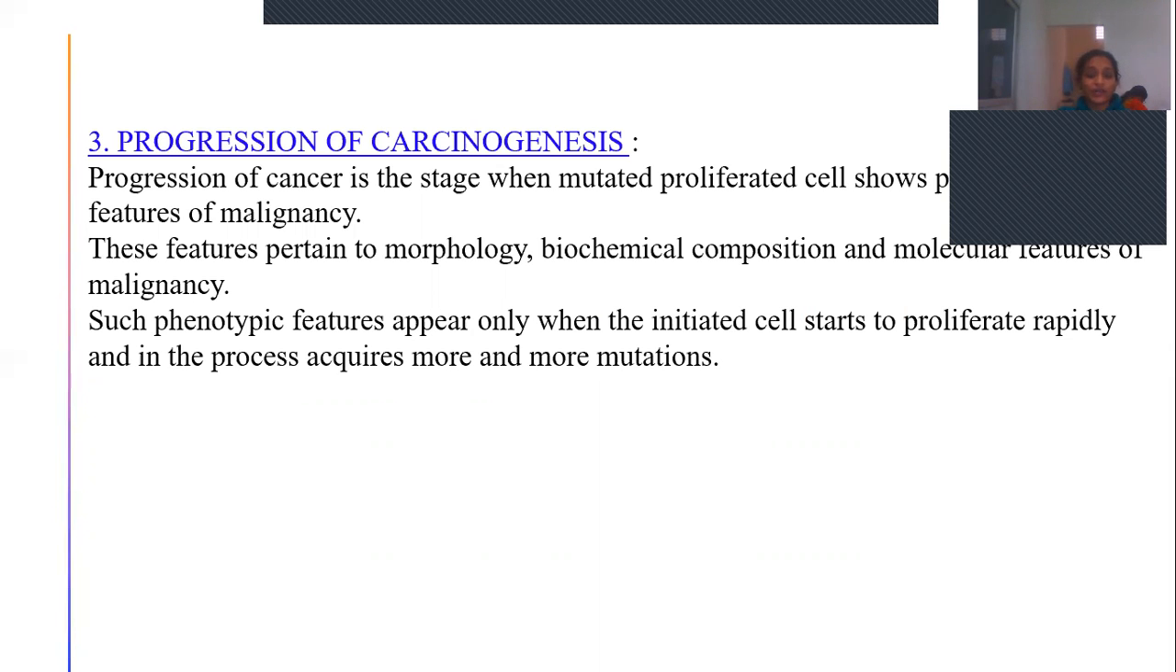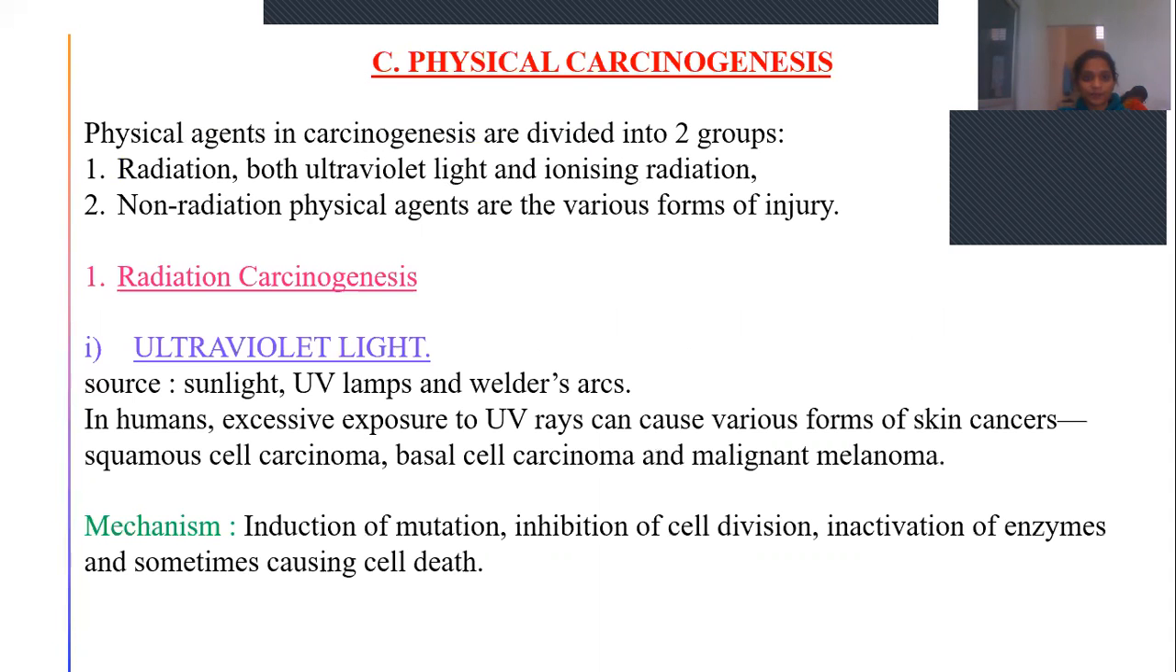So these were the 3 steps involved in chemical carcinogenesis. I think this is clear for you. Now coming to physical carcinogenesis. It's mainly divided into 2 groups: radiation and non-radiation. Radiation includes 2 types, that is UV radiations, ultraviolet radiations, and ionizing radiations. Non-radiation includes certain physical agents like trauma or any mechanical injury.